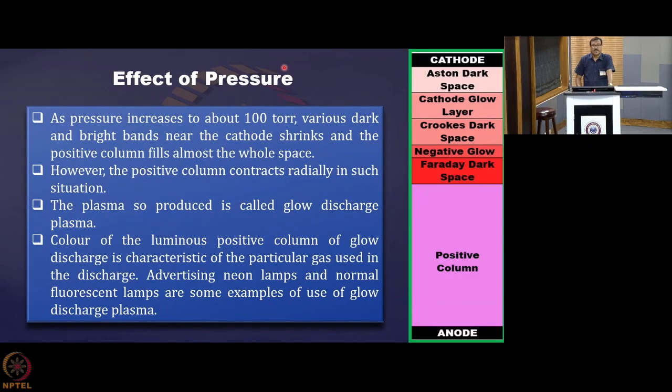Now we have already discussed the effect of pressure. Typically, at about 100 torr or so, you will see that the plasma is operating in the glow discharge mode. But as soon as you increase the pressure, the same discharge can change to the arc discharge mode.